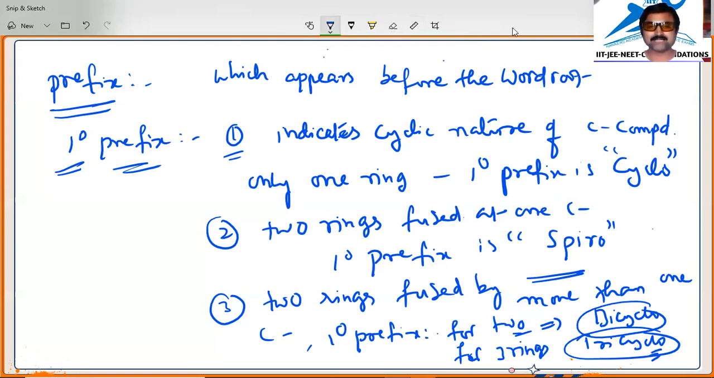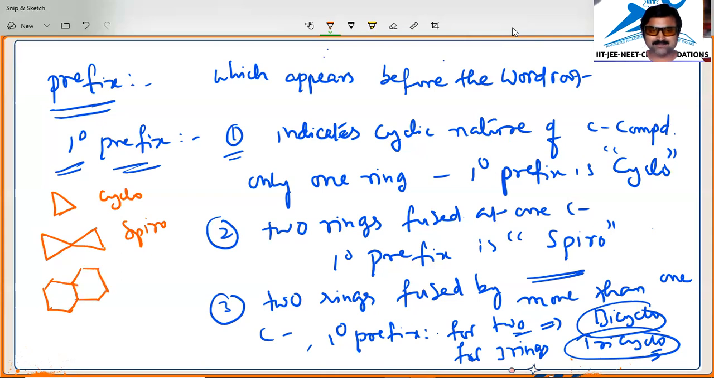Suppose you have a ring like this, a cyclic compound is given, then you will call the compound cyclo, as one ring is there. And if this type of ring is given like this, you will call it spiro. And if the ring is fused with another ring, with more than 2 carbons shared, we will call it bicyclo. Got it? So these are the different types of primary prefixes we will use.